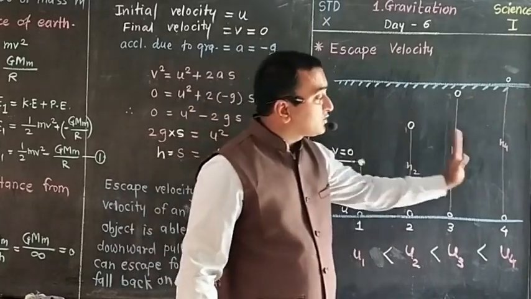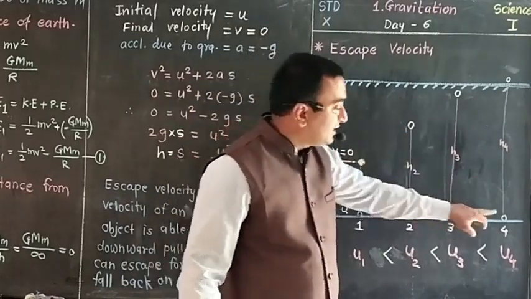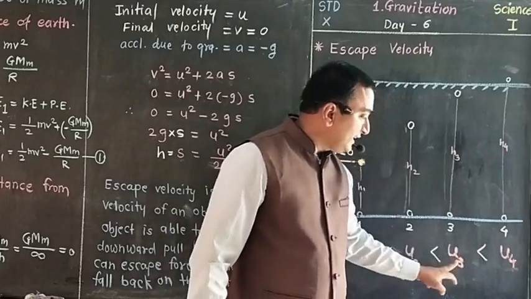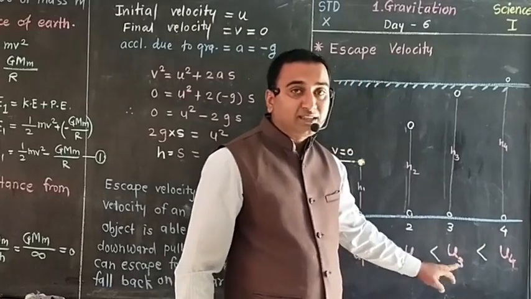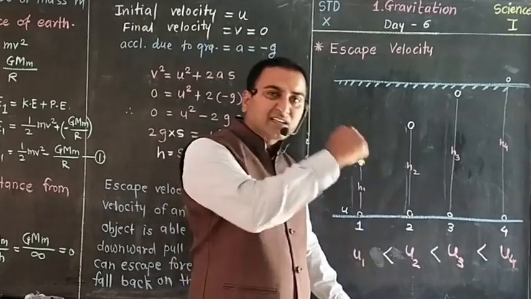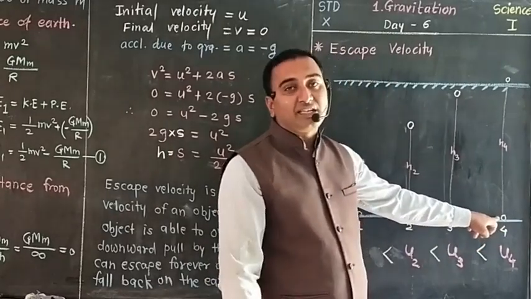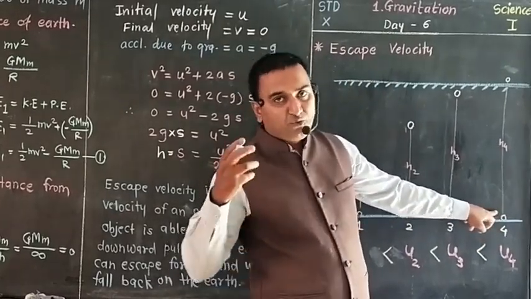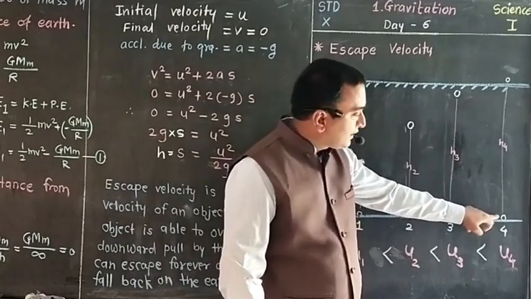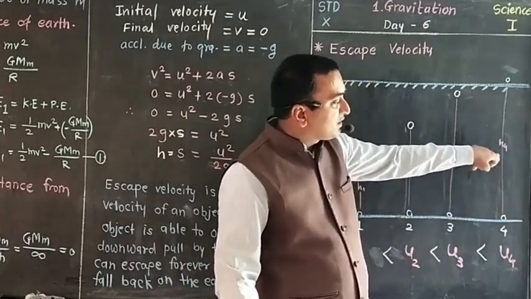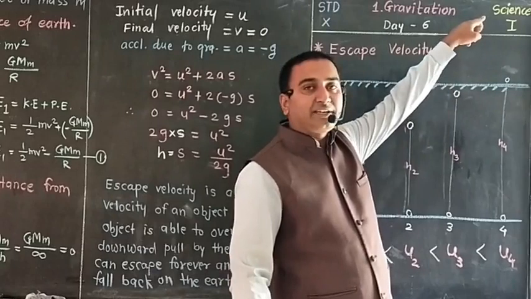But when we focus on the fourth example, see here. Now u4 is greater than u3. That means initial velocity is greater now. Because of that larger initial velocity, meaning you have thrown that object very forcefully, definitely that object will reach the largest height.